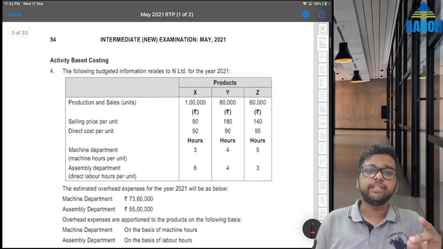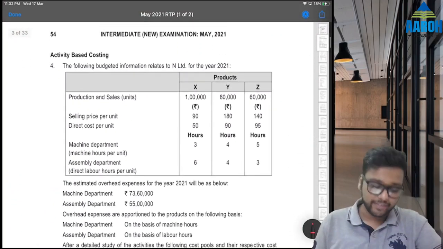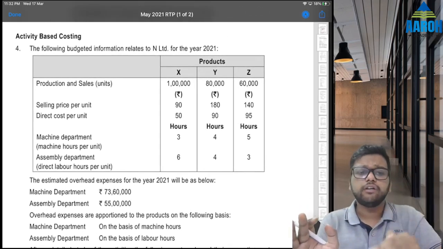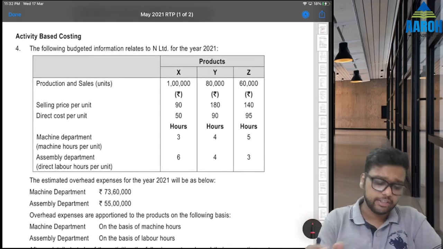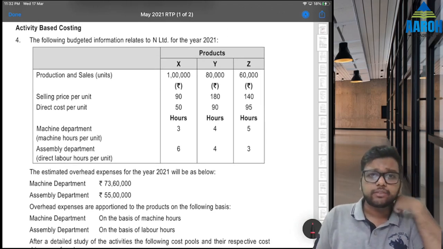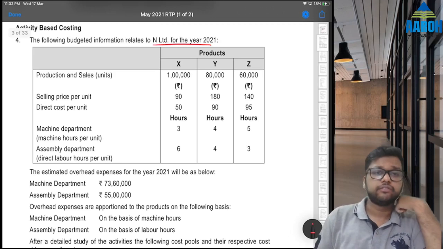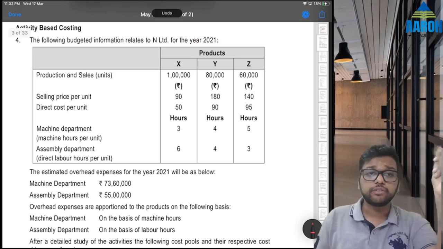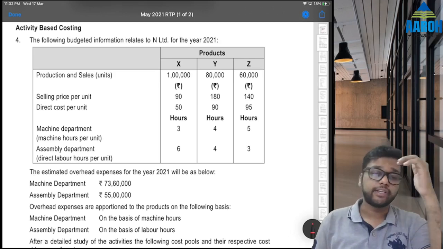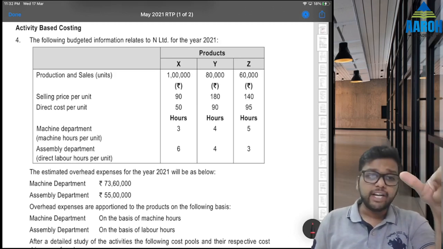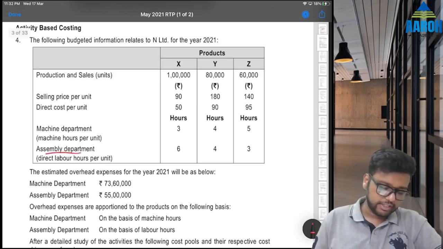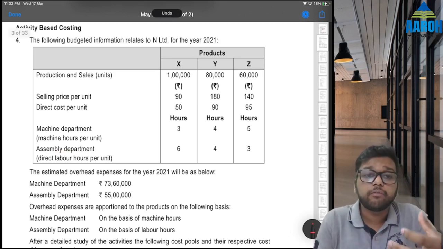Fourth one, ABC. Again a good one. ABC questions are always good. You have to go by flow with the steps, then ABC questions are very easy. Let's try. Following budgeted information relates to N Limited for the year 2021. Production and sales units, so there is no stock, production and sales are same. Selling price per unit, direct cost per unit. Machine department, how many hours are required for each unit? 3, 4, 5. Assembly department, how many hours are required for each unit?